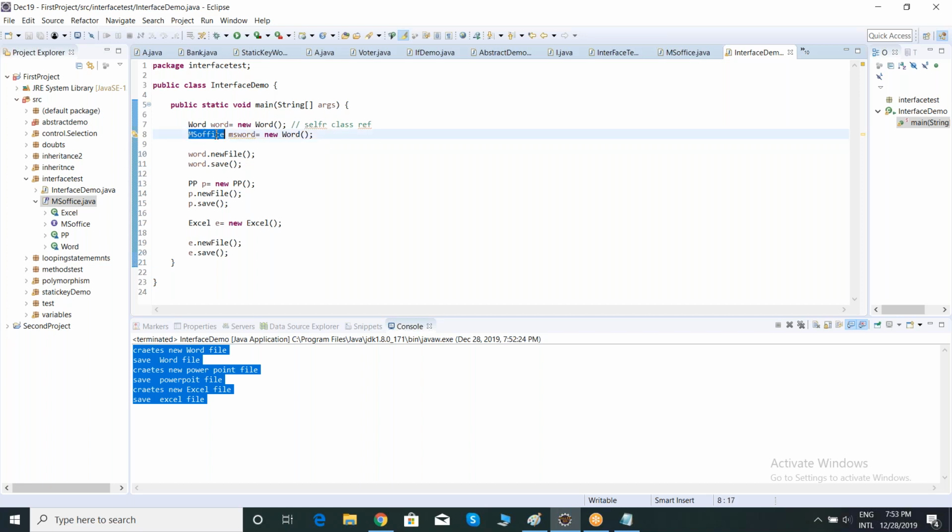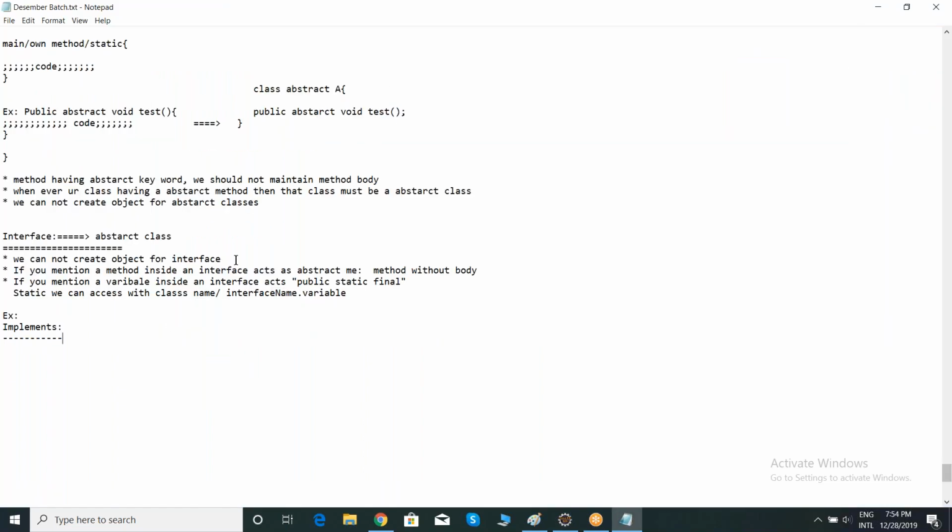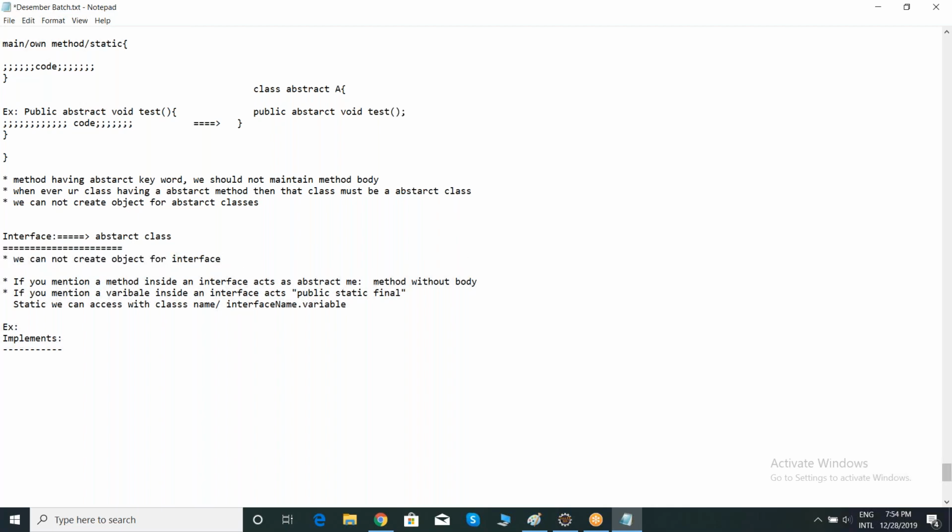For which one am I creating the object, MS Office or Word? For Word. Exactly, MS Word. Are we creating an object for MS Office? Just before, I told you that we cannot create an object for interfaces. But with an interface reference we can create